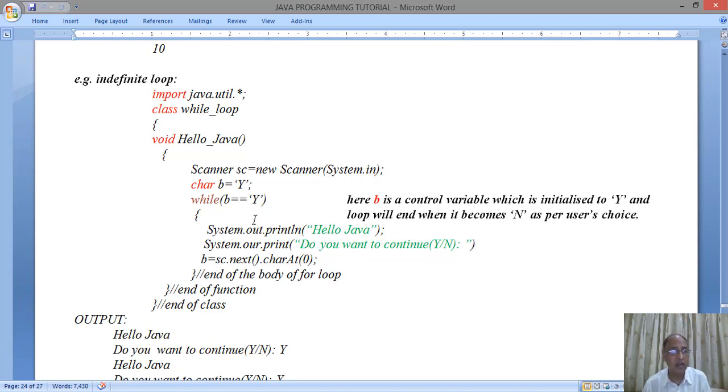So this program will come to an end only when you say no, that is n. And if you keep on entering the value y, then the computer will keep on printing the message hello Java and asking you the question whether you want to continue, yes or no. So this type of a program has to perform in a while loop, and this is called an indefinite loop.